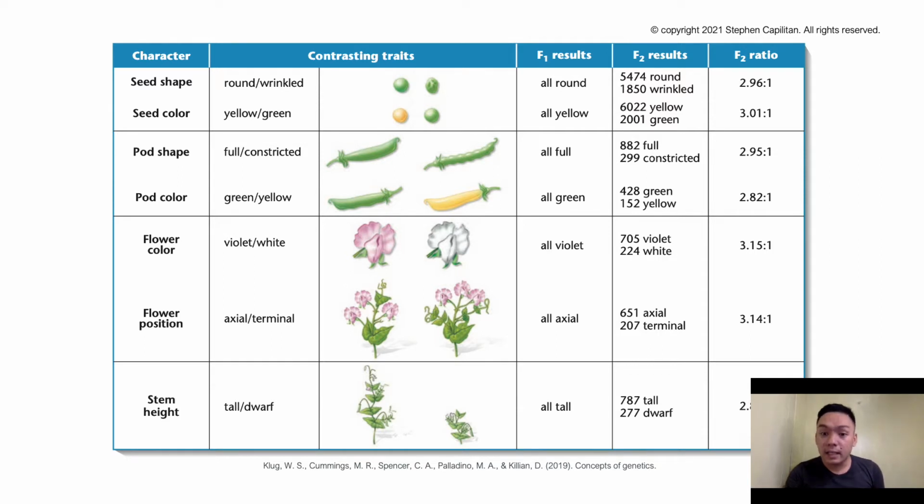In the F1 generation, or the filial 1 results, one of the 2 traits was exhibited by all the plants. It's either all round, all yellow, all full, all green, all violet, all axial, and all tall. And the contrasting trait reappeared in your F2 or filial 2 results, in approximately 1/4 of your F2 plants. We will also be talking about what these ratios are in the next slides.